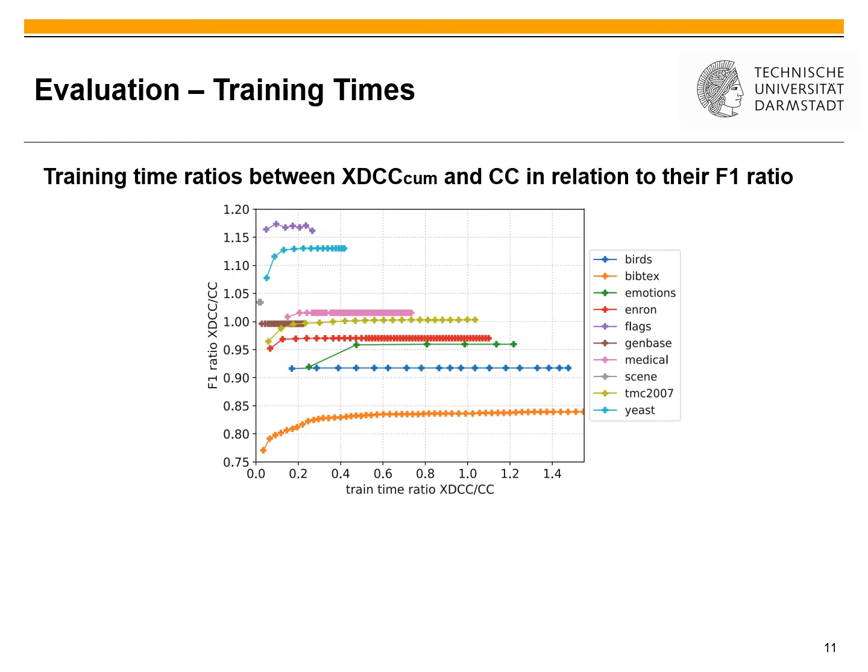Next, we take a look at the training times. Therefore, we have plotted the training time ratios between the accumulated version of our dynamic chain and the classifier chains in relation to their F1 ratio. What we can see here is that each point on a line represents one round of the dynamic classifier chain. And if this is below 1.0 on the x-axis, it means that the chain up until then is faster to train than the default classifier chain. We can draw two conclusions from this plot.